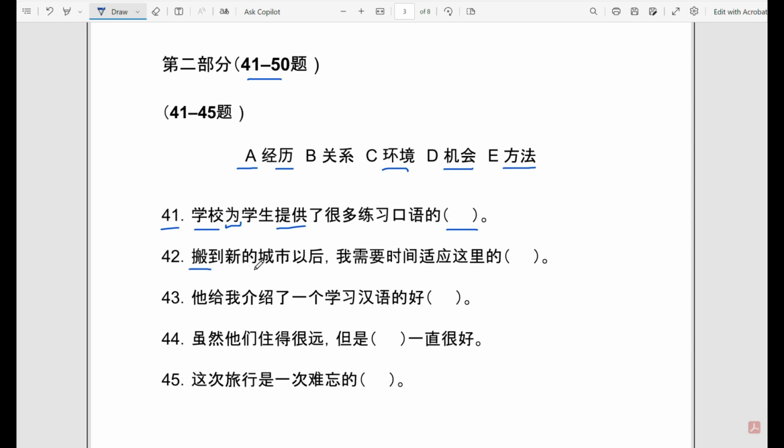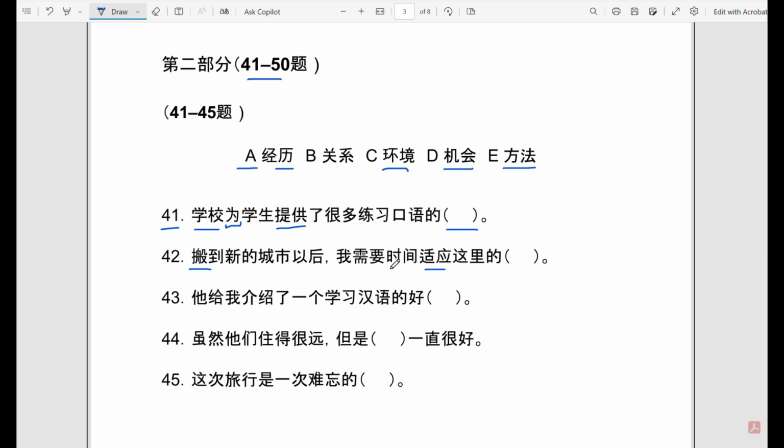搬到新的城市以后，我需要时间适应这里的 something. So 搬到, after or once you have moved to a new city, 我需要, I need time, 时间. 适应 means to adapt.